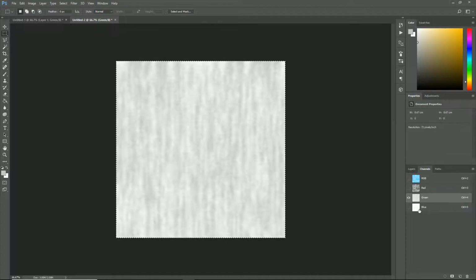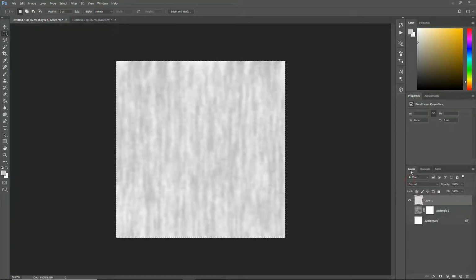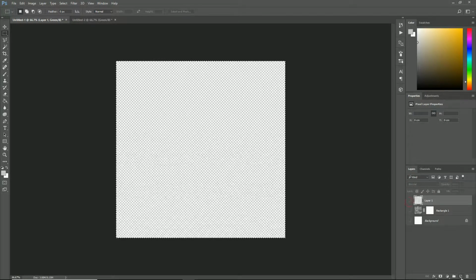And then the final thing I'm going to want is a gradient. I'll probably do this with the difference clouds on eventually, but for now let's just make ourselves a gradient,